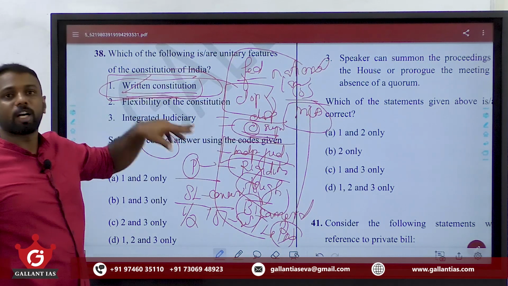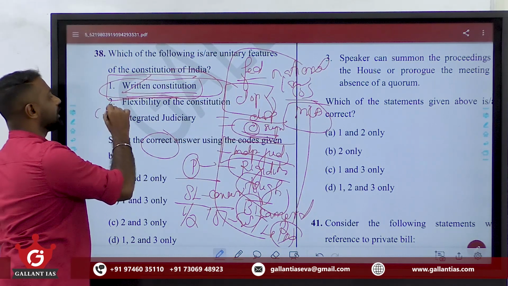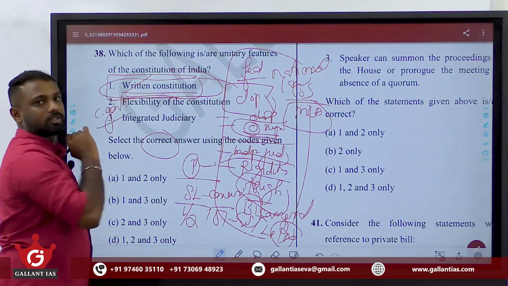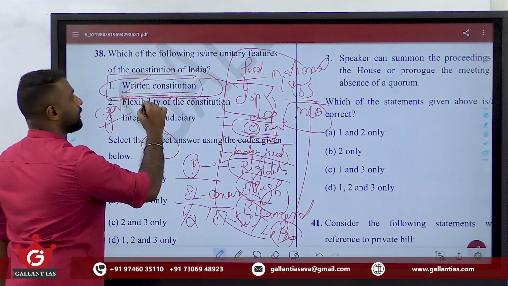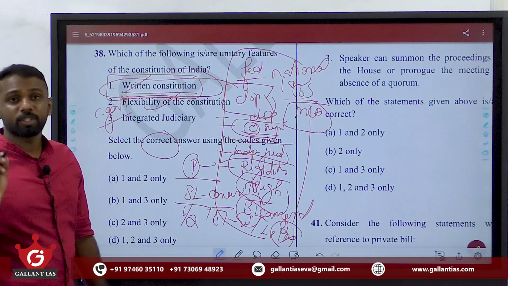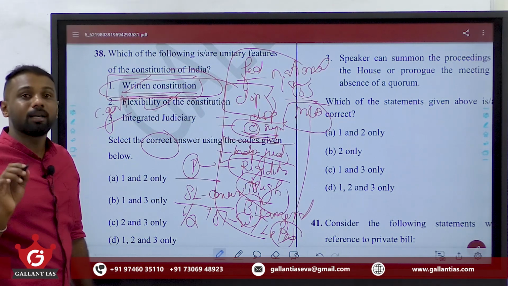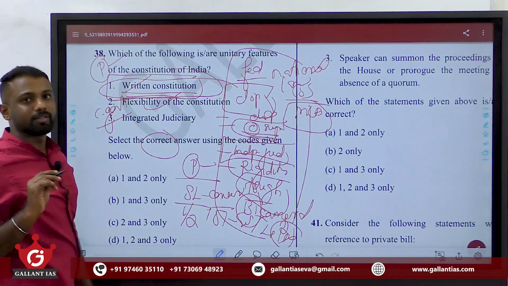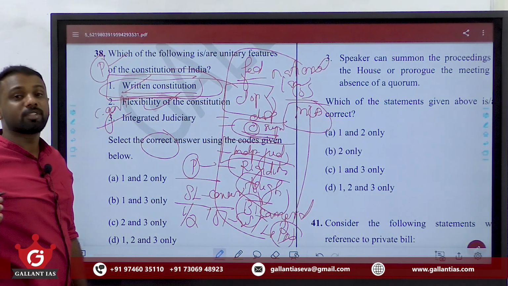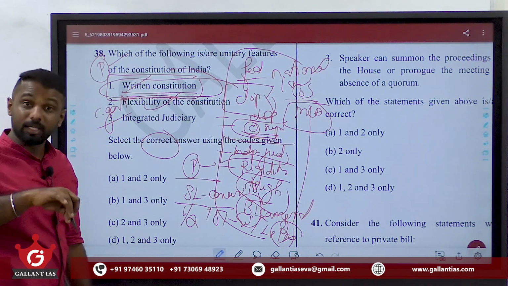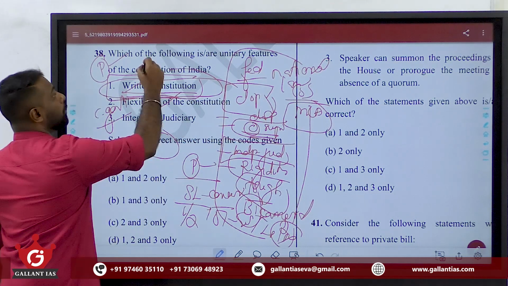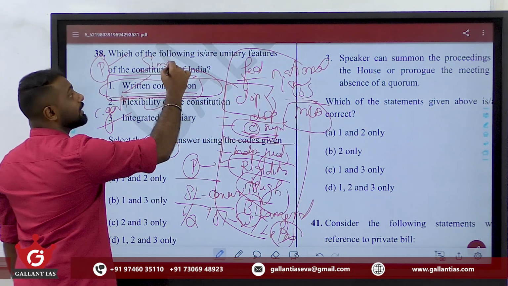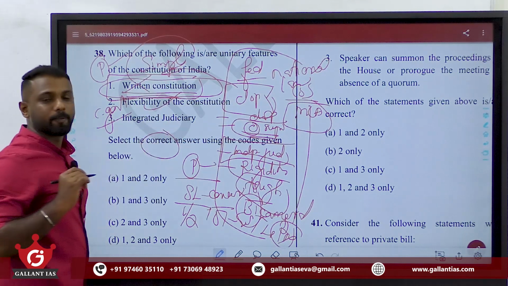So, what does unitary feature mean? Where the central government is exercising more or wider powers. Among that one is flexibility of the constitution. This shows that to amend or alter certain provisions, only parliament's support is enough. They need not get the consent of state legislatures. Similarly, to amend certain provisions, parliament can do it by a simple majority alone.